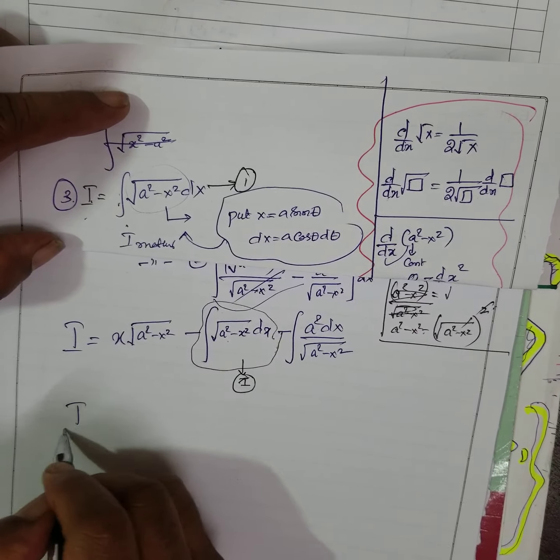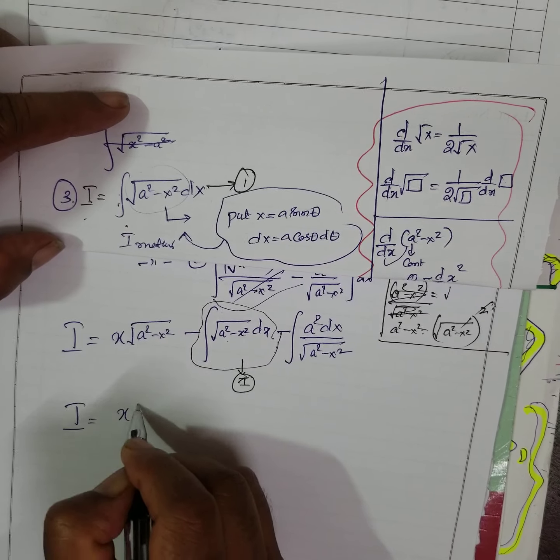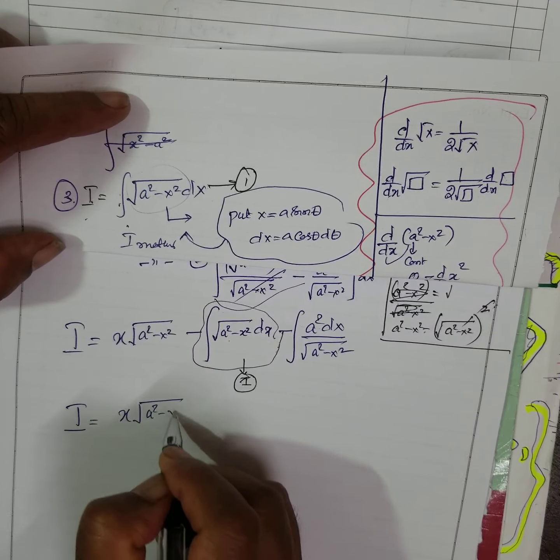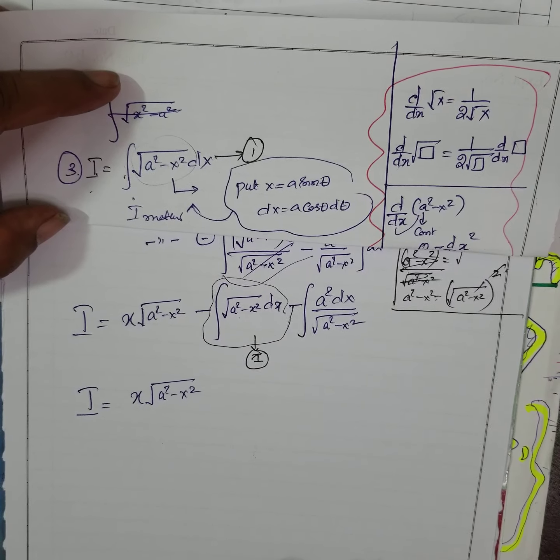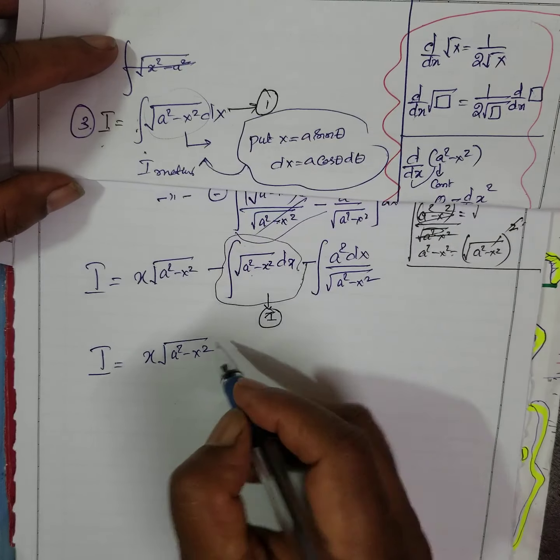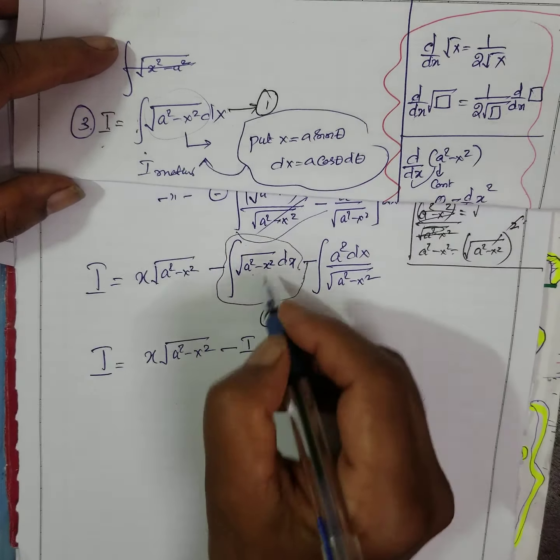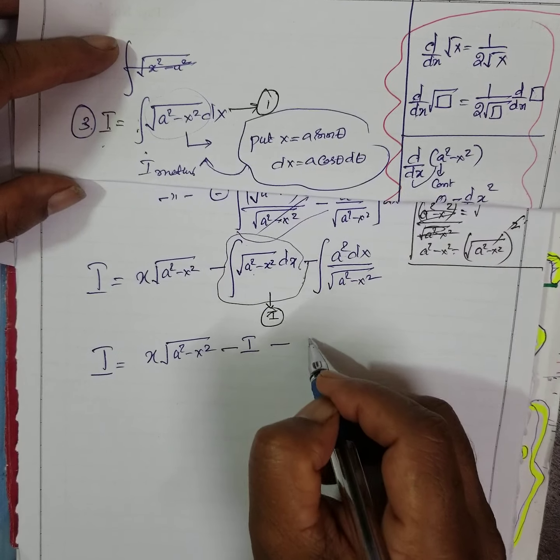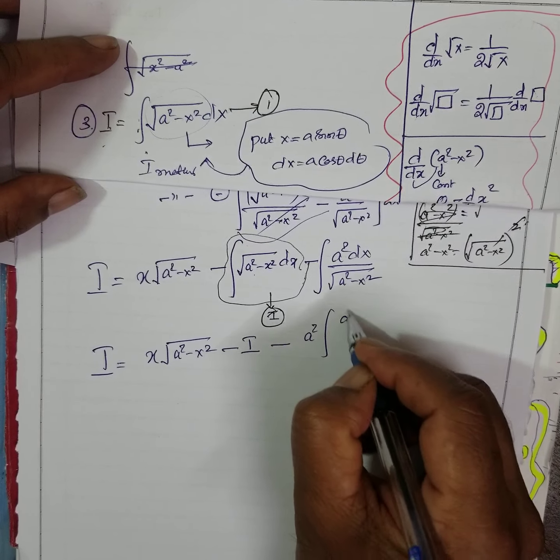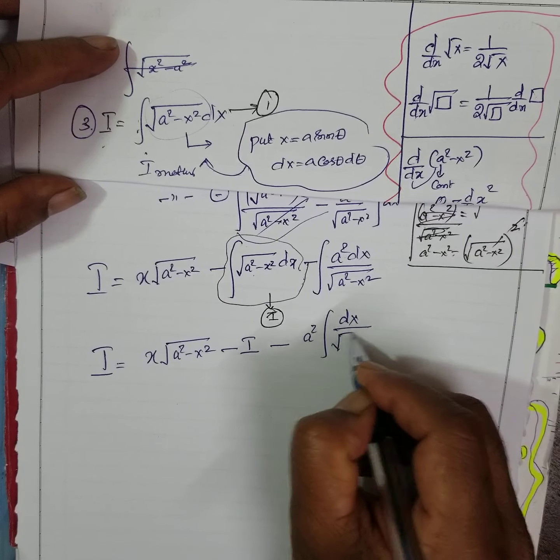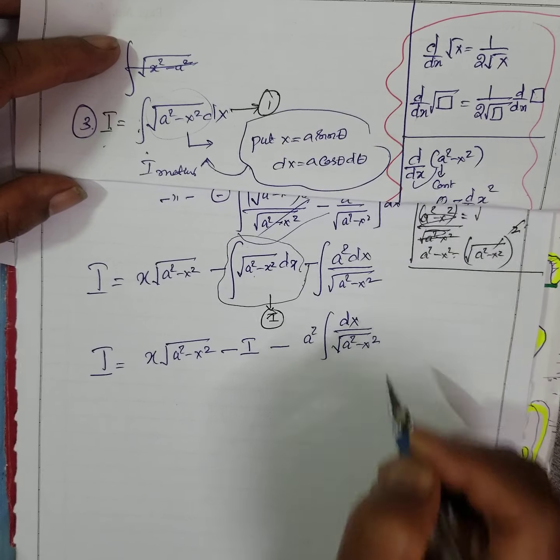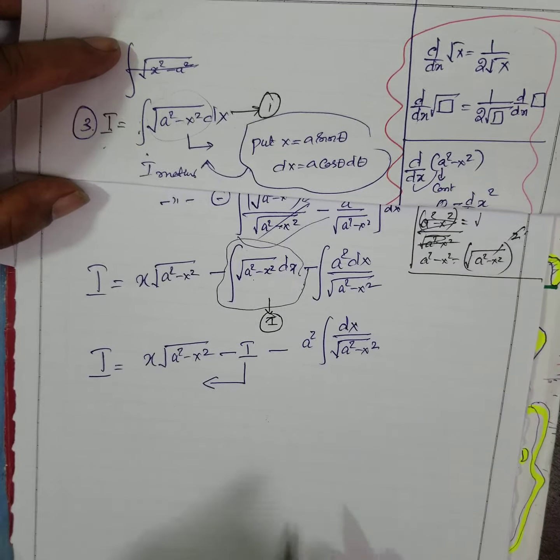Now, I equal to x into square root of a square minus x square, then minus I, minus a square, you take it outside, integral of dx by square root of a square minus x square. Now you bring this side.